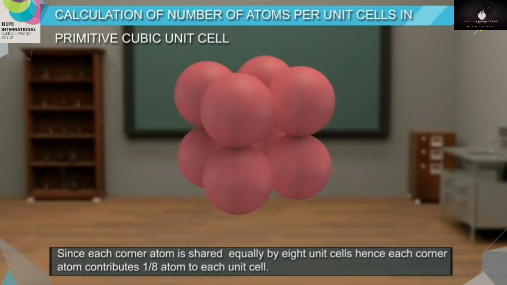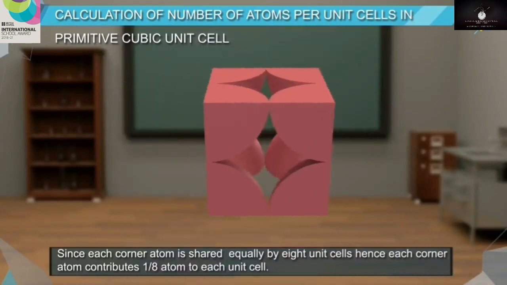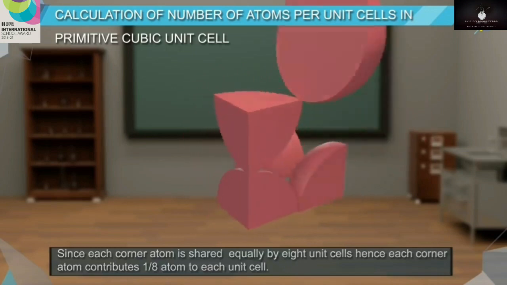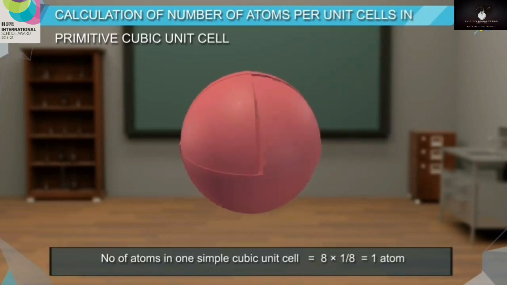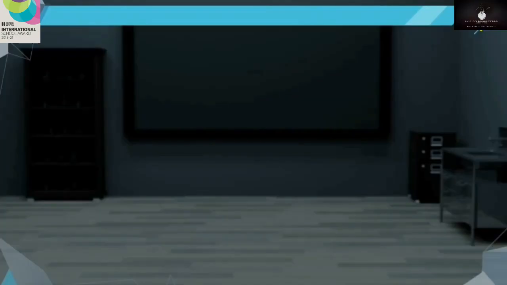Since each corner atom is shared equally by 8 unit cells, each corner atom contributes 1/8 atom to each unit cell. The number of atoms in one simple cubic unit cell is 8 × 1/8, which is equal to 1 atom.